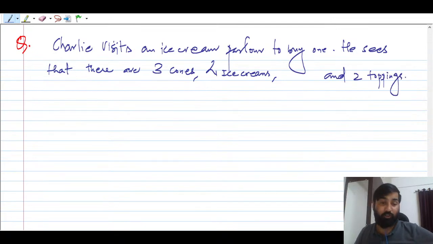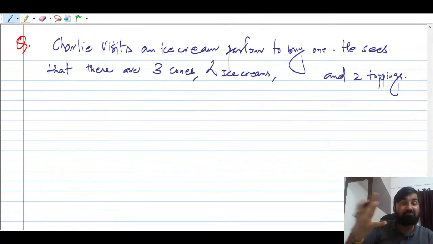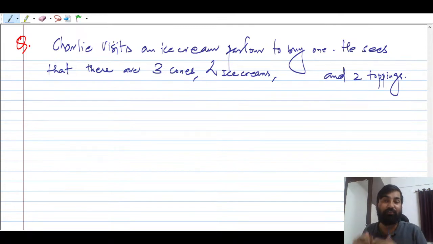Now your knowledge of ice cream will also change, right? After attending my class, if you are going to an ice cream parlor, you will observe the ice cream now. I know you will not directly take and eat it. You will think, sir has told me, okay, three cones are there, one cone you will take. Four, there are many flavors. Four ice cream means what? Four flavors are there. You can name them.